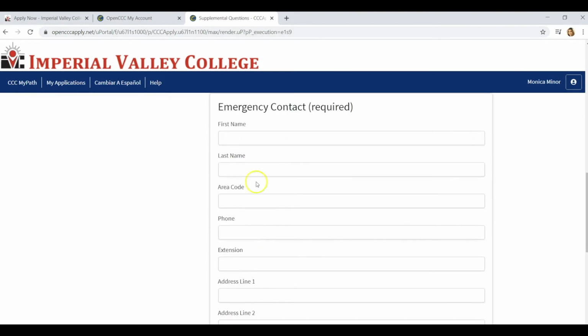Now you're going to input your emergency contact information here. You can put your mom, your dad, a sibling. Go ahead and enter that information there. Now you'll input the area code there. So the area code for this number is 760. And then input the telephone number.